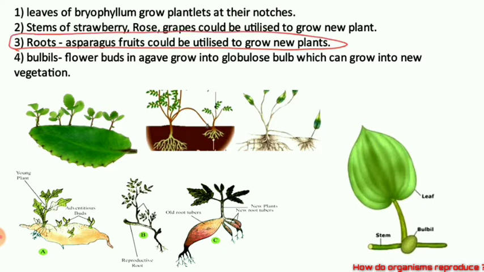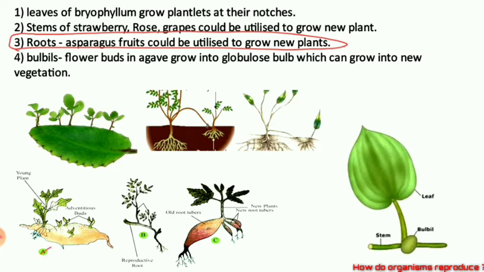These are the plants which are grown without seeds. Why without the seed? Sometimes it is difficult to produce the seed of that plant. Sometimes due to weather conditions, the seeds are not able to generate, or the seeds are not able to be kept. So the roots, stems, and leaves can be utilized to grow the new plant.